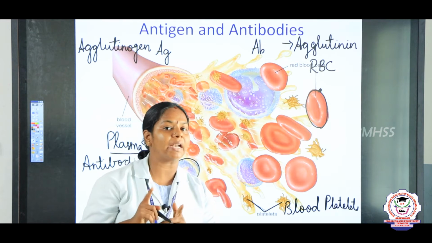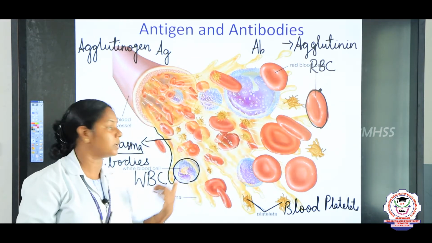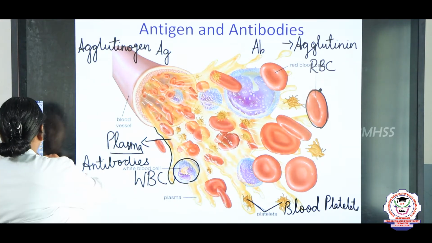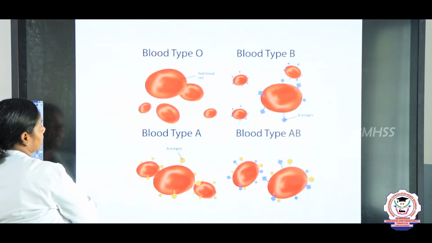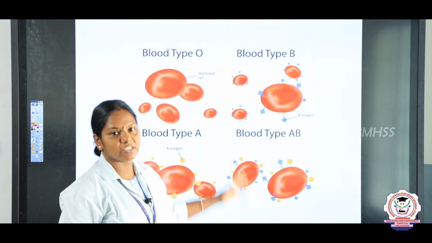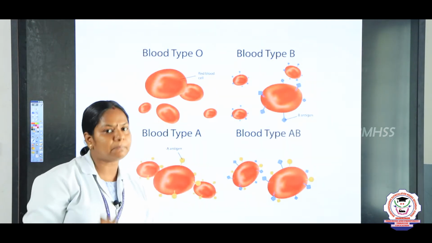So, where will be the antigen? On the surface of RBC. Where are the antibodies present? In the plasma. Now we are going to see the 4 major blood groups, and how they determine the blood group by using the blood sample.